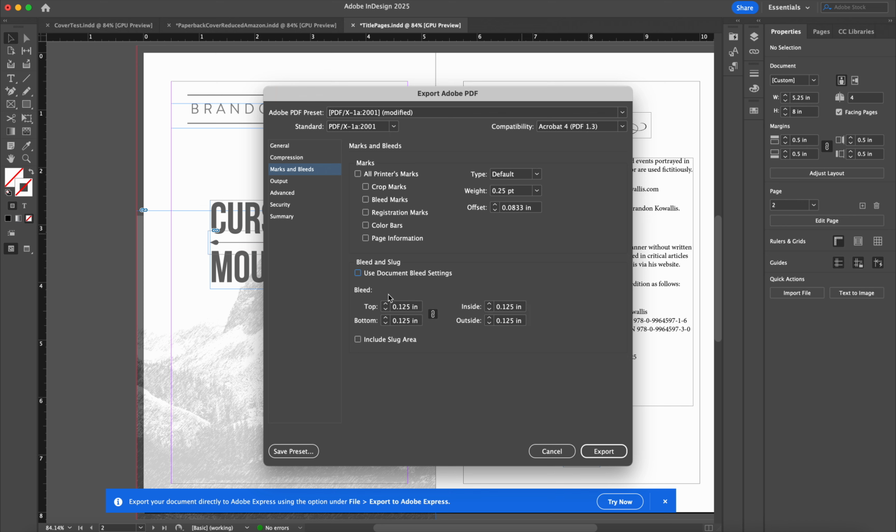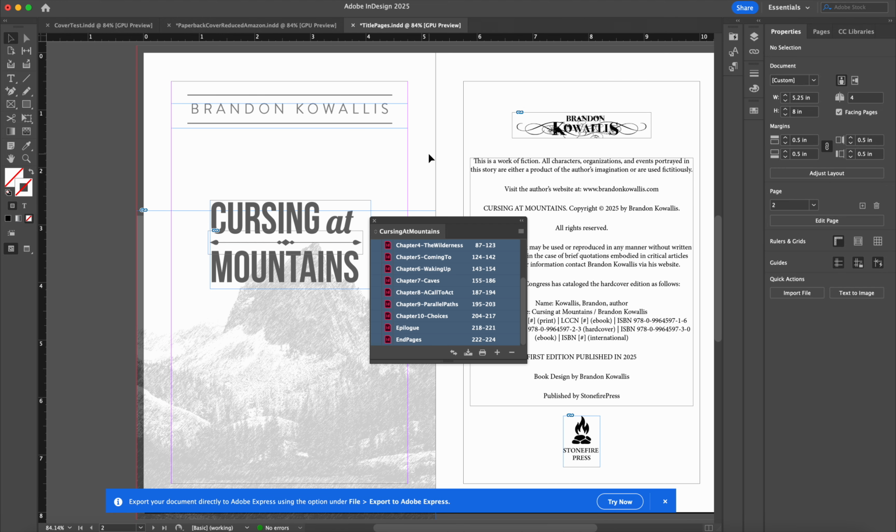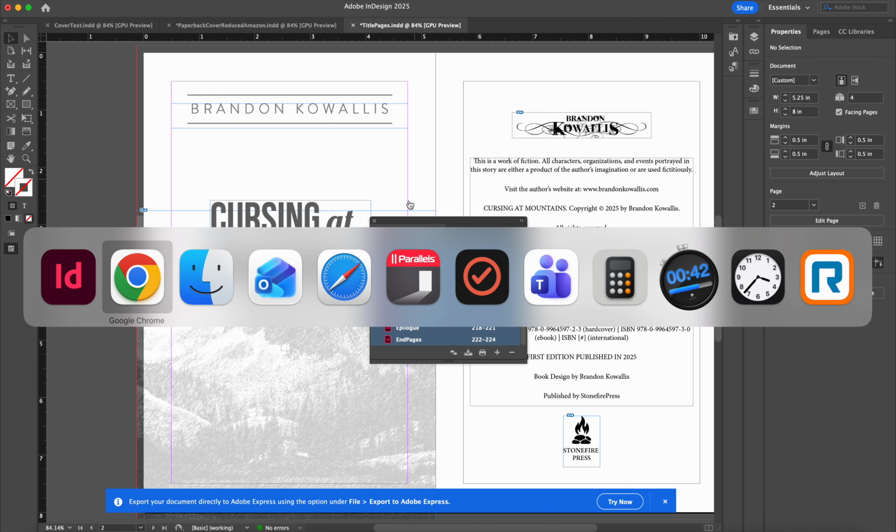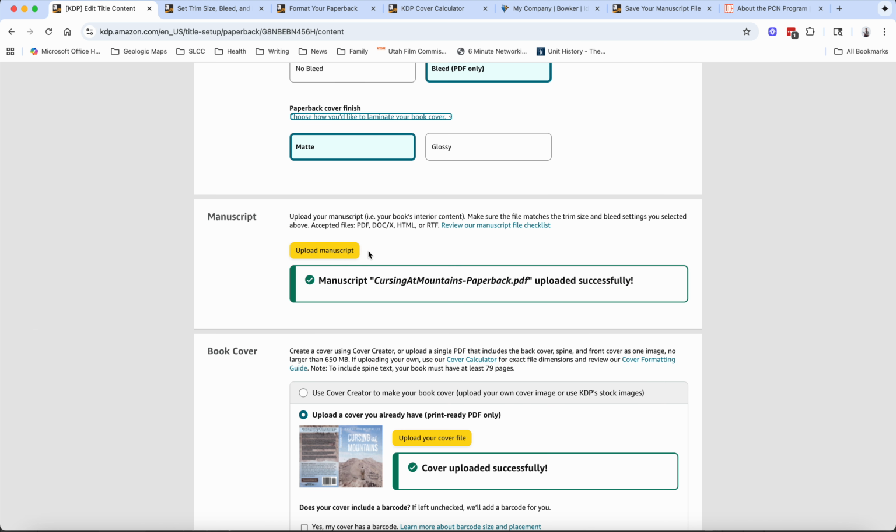Anyway, if this is not checked, then you can manually type those in for the whole document, but I just said use the bleed settings, and it made sure that the inside was set to 0. Anyway, that was it. And then after that, we went ahead and exported the file. I'm not going to export it. And then came back here and clicked upload the manuscript and uploaded it. And voila, there it was.